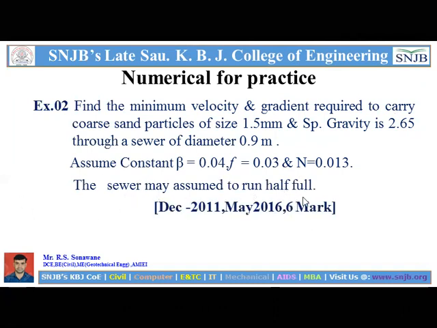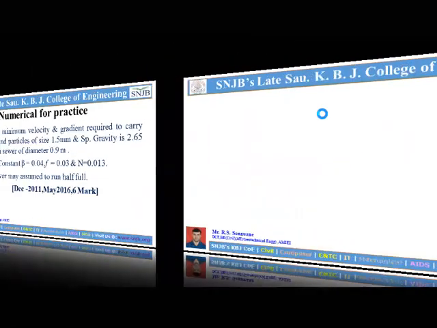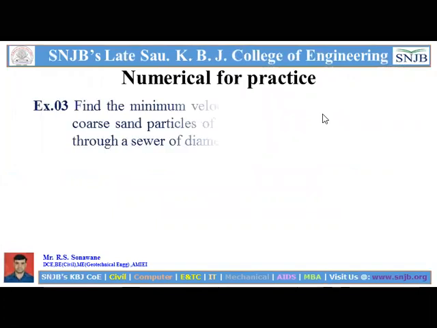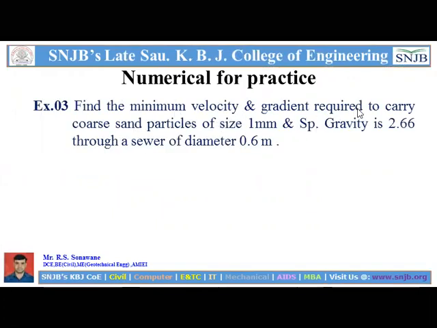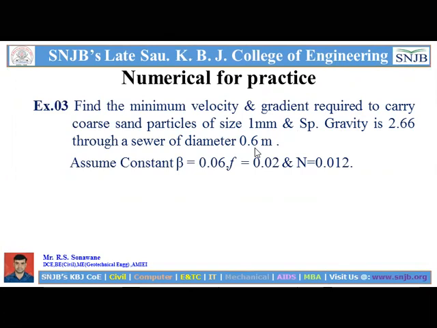So again the condition is given, and this example was asked in December 2011 and May 2016 for 6 marks. So again, find the minimum velocity, the self-cleansing velocity, then its gradient. The same formula you can use here. The next example for practice: find the minimum velocity and the gradient required to carry coarse sand particles of size 1 mm, with specific gravity 2.66, through a sewer of diameter 0.6 meter.